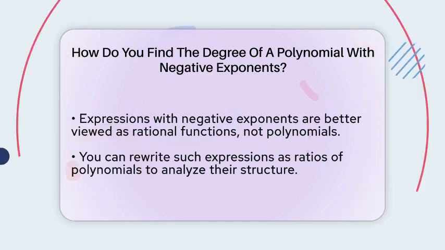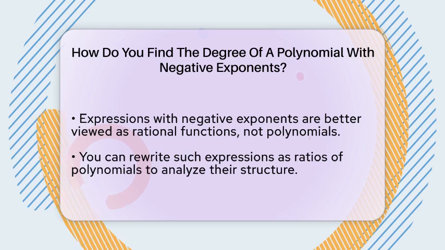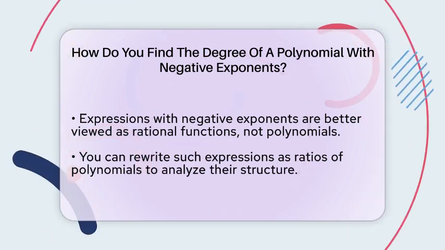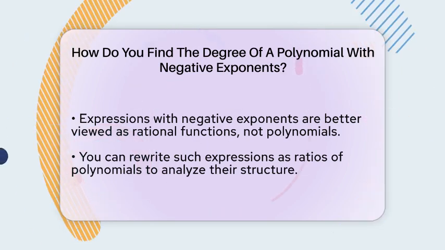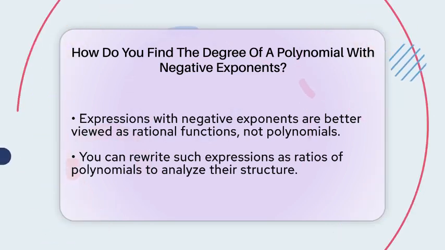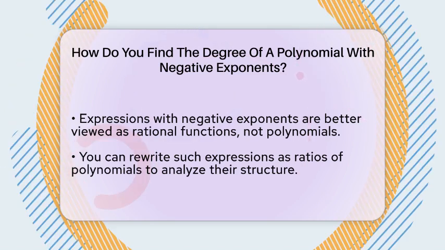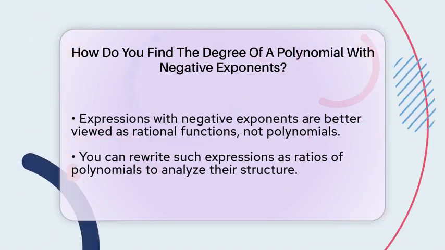For example, if you have an expression like 2 over x plus 3, you can think of it as a ratio of two polynomials. Then, you can look at the numerator and denominator separately to find their degrees. But remember, this is outside the standard polynomial framework.